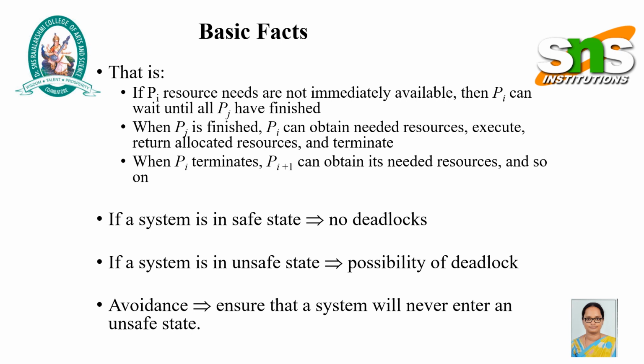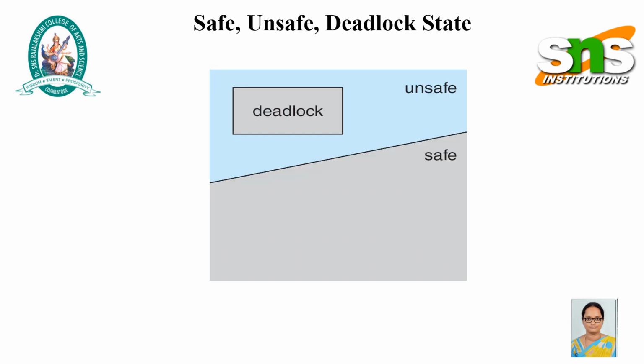Basic facts include: if Pi's resource needs are not immediately available, then Pi can wait until all Pj have finished. When Pj is finished, Pi can obtain needed resources, execute, return allocated resources, and terminate. When Pi terminates, Pi plus 1 can obtain its needed resources, and so on. If a system is in a safe state, there is no deadlock. If a system is in an unsafe state, there is a possibility of deadlock. Avoidance means ensuring that the system will never enter an unsafe state.